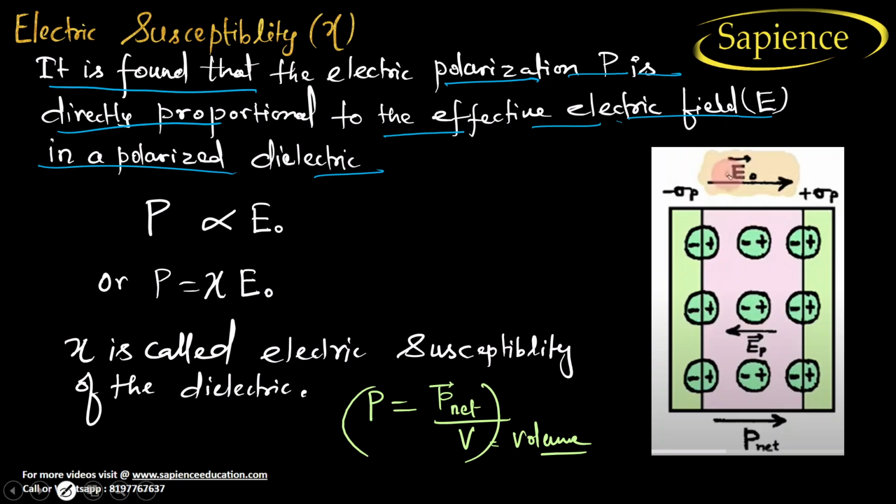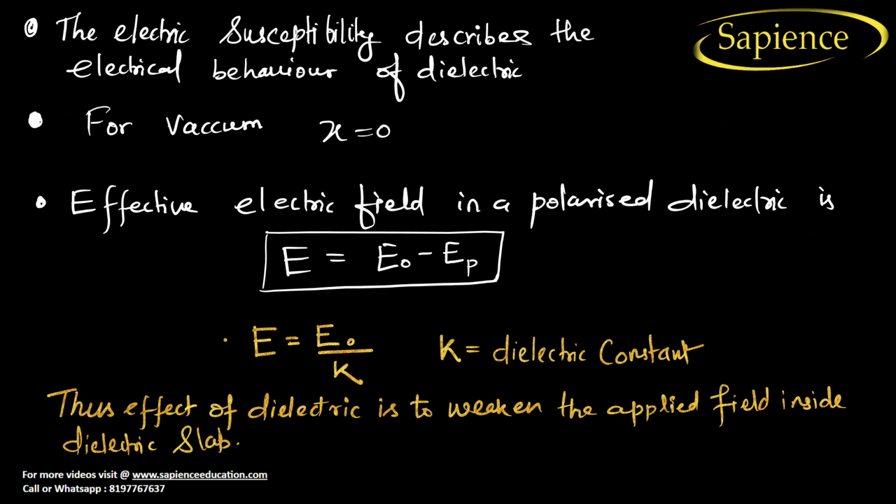See, very important. This is our E naught, and this is the electric field of the polarized molecule, right? So the polarization is directly proportional to the external electric field, right?